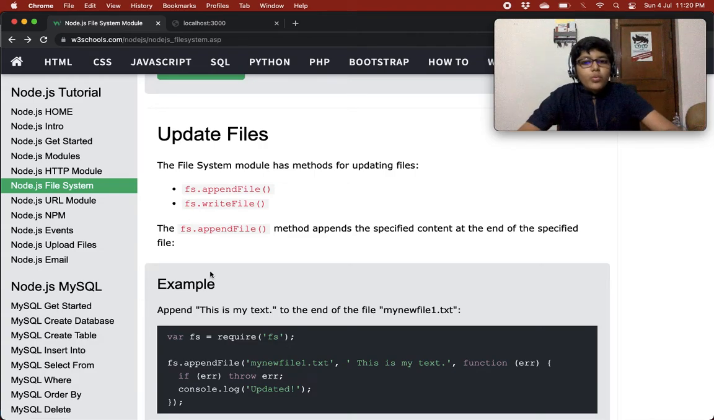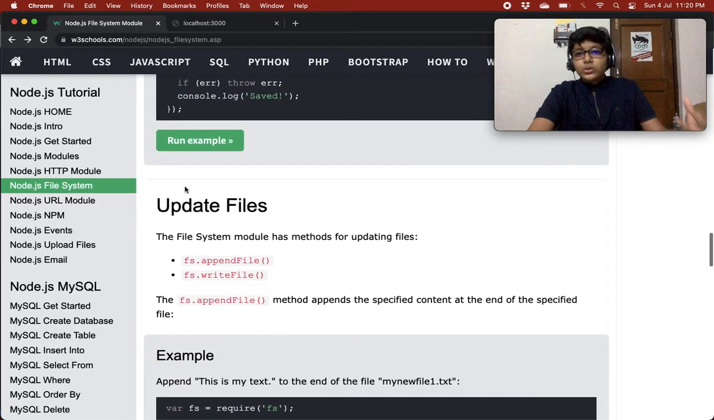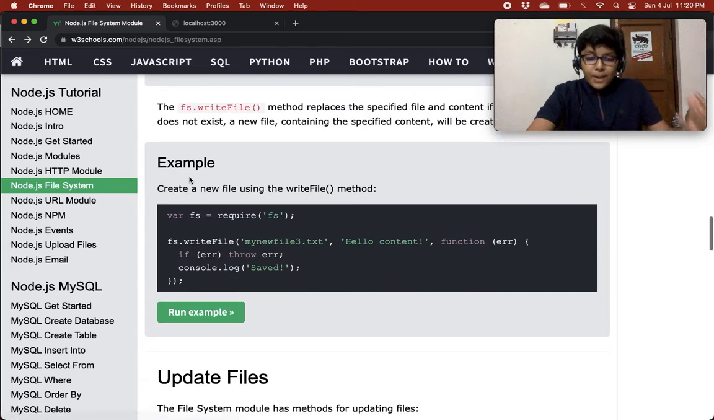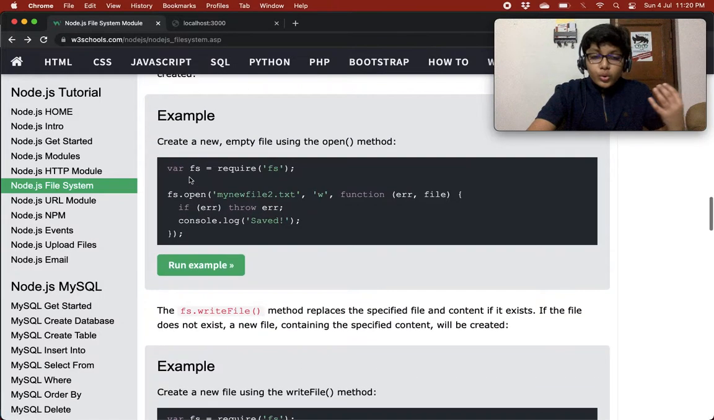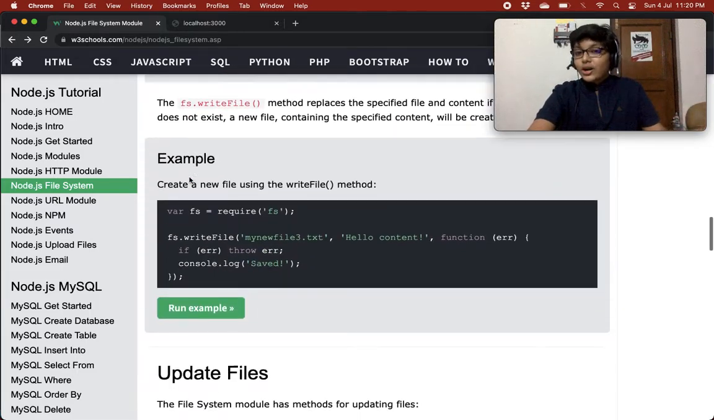Now another very interesting topic is updating files. So the file system module has methods for updating files also. Over here it is showing us the same methods. But in a way, W3 schools is correct, as append file was creating files when it didn't find the file, and it is used for updating files.